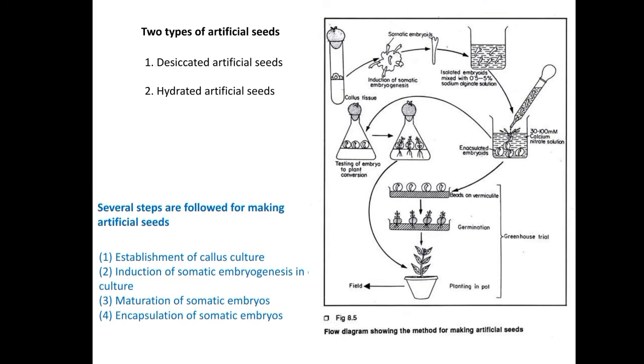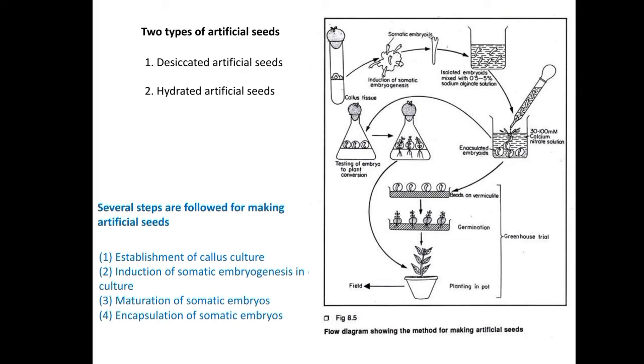For the encapsulation, as I said previously, we have to choose the requirements: sodium alginate, CaCl2, and the MS media. Let me put an example here. Consider we have taken some seeds.